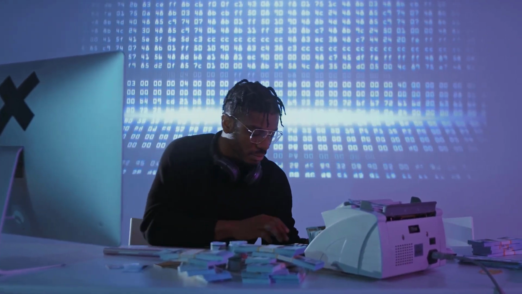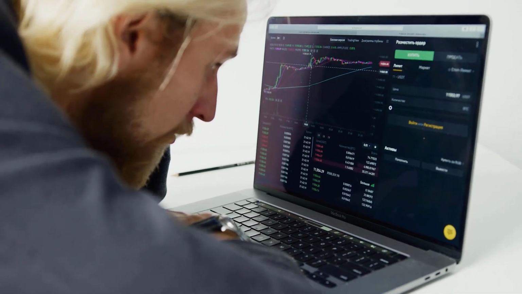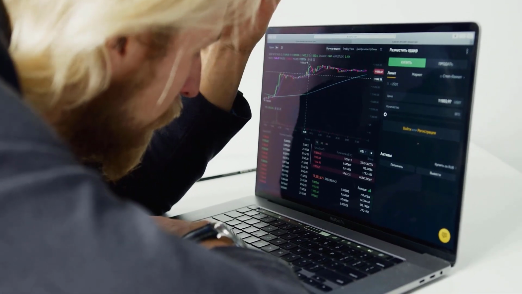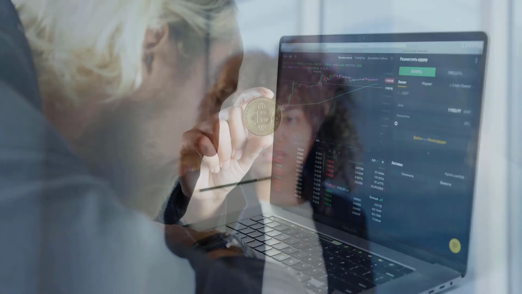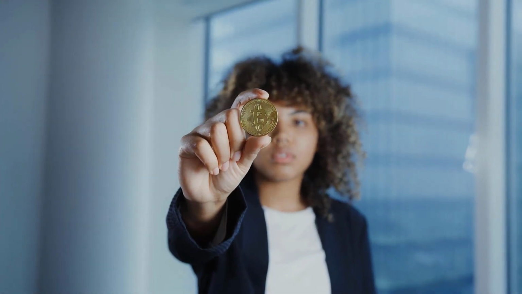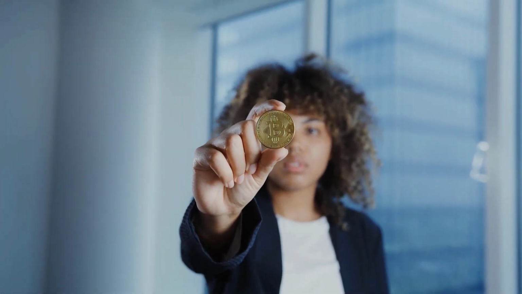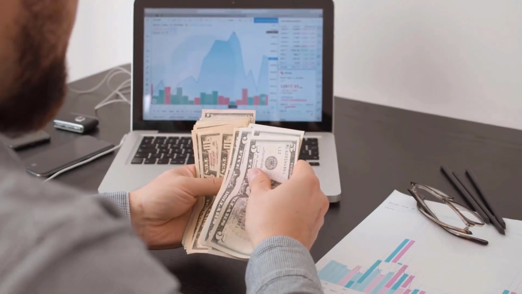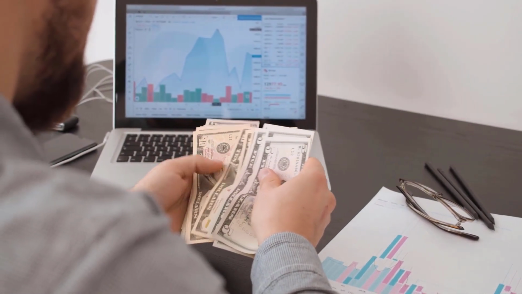Algorand cost expectation for August 2024. First and foremost, cost at $0.06. Most extreme cost 7 cents, least cost 6 cents. The normal for the month 7 cents. Algorand cost figure toward the month's end 7 cents, change for August 16.7%.